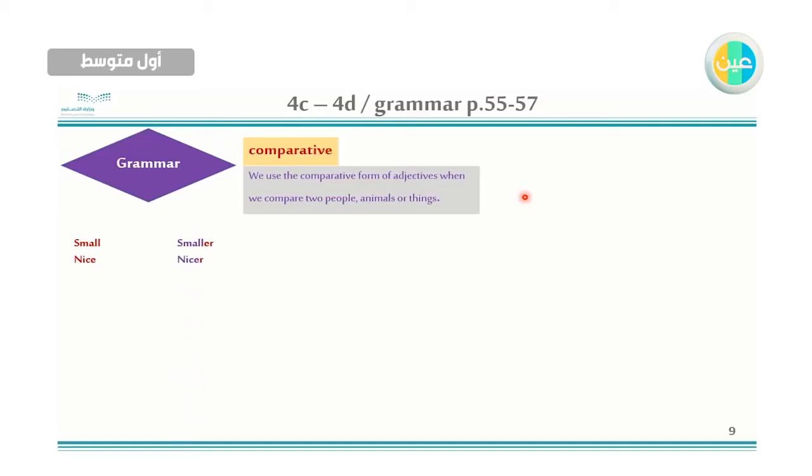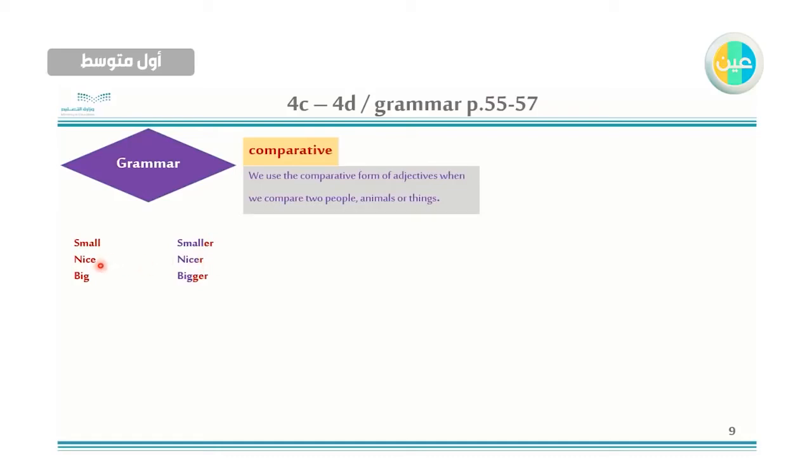Nice, nicer. Big, bigger. Now these are short adjectives. Short adjectives have one syllable: small, nice, big. So in short adjectives, in comparative, we will just add er. So here we add er, and here we add just r. Why?